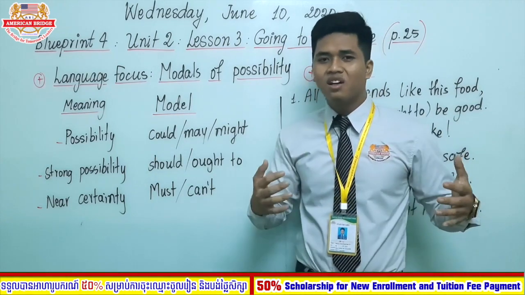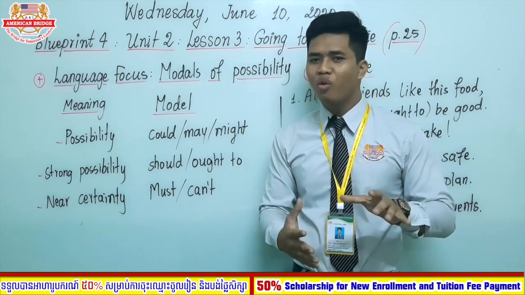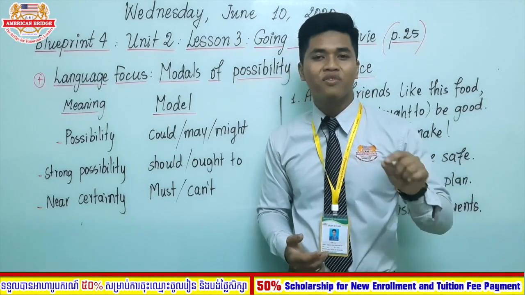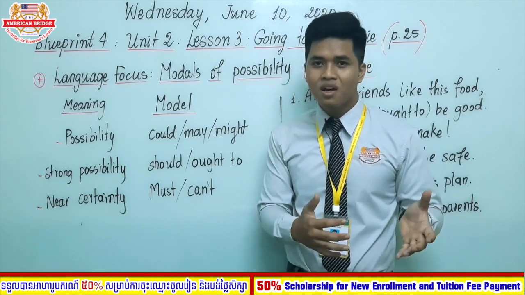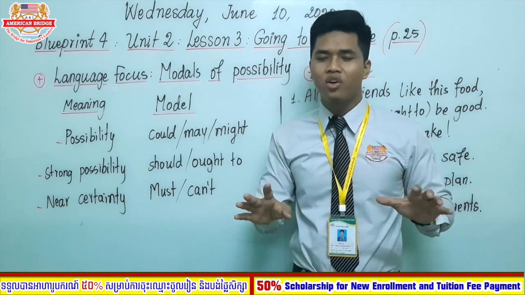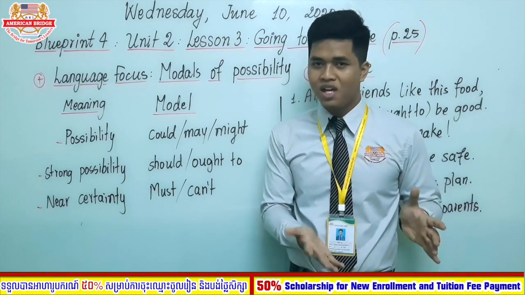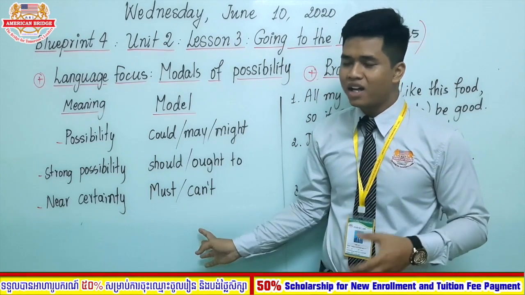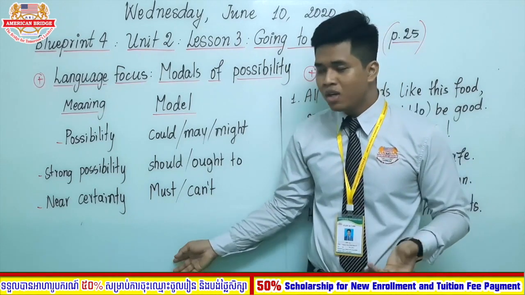As I said earlier in the video, a modal verb is special because it can form a question and a negative sentence without another auxiliary verb. So here are the modal verbs that you need to know, and it is easy.